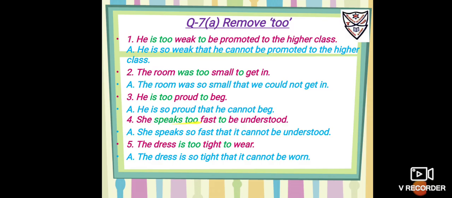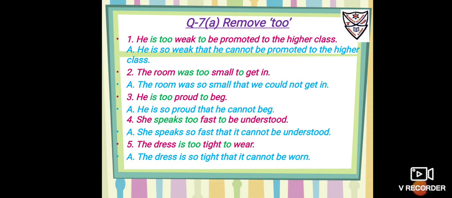Number 4, she speaks too fast to be understood. So it is 'speaks'. Okay, this is the verb, it's a present verb. So we'll write she speaks, remove 'too', put 'so that'. So it is, so fast that it cannot be understood. It means she speaks so fast that whatever she speaks could not be understood.